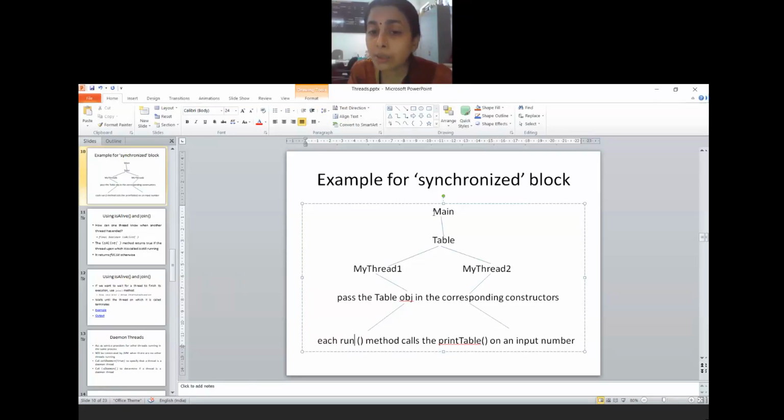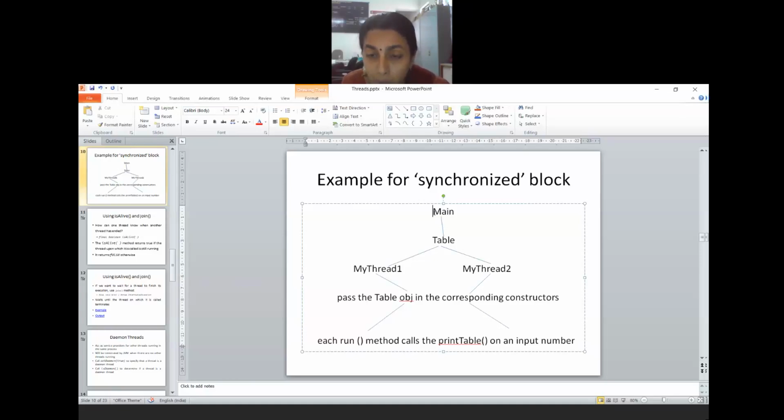Run method is called by main. I hope you are understanding the linking that is available. Main creates thread object. Thread object gets associated with the table object and calls the start method. Start in turn calls run. Run calls the method contained in table. I hope this is clear for you. This example is clear for you.